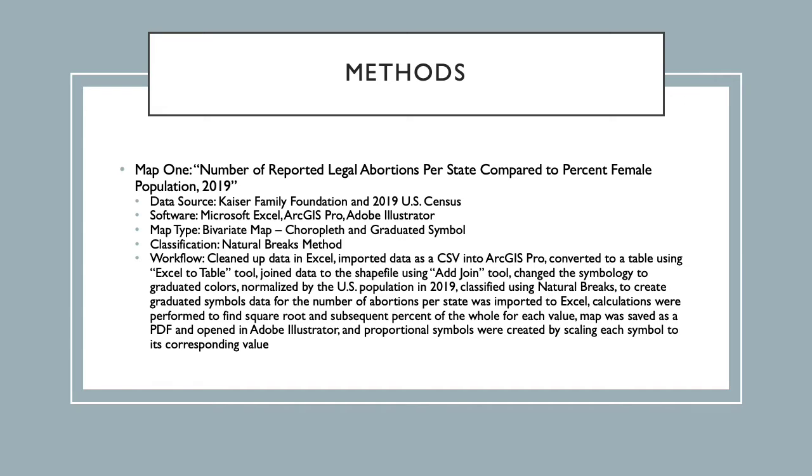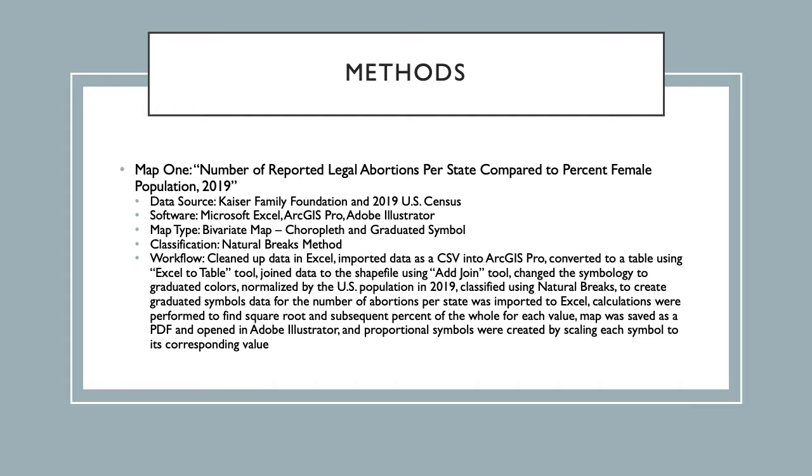The data on the percent female population was sourced from the U.S. Census. To produce the map, the population data was first cleaned up in Microsoft Excel and saved as a CSV file. It was then imported into ArcGIS Pro and converted into a table using the Excel to Table tool. The data was then joined to a shapefile of the United States using the Add Join tool. The symbology of the data was changed to graduated colors, normalized by the U.S. population in each state for 2019, and classified using the natural breaks method.